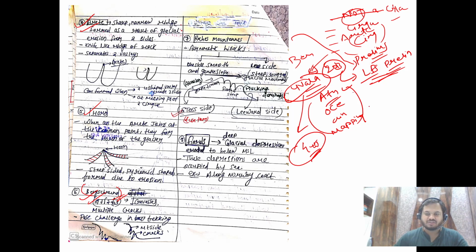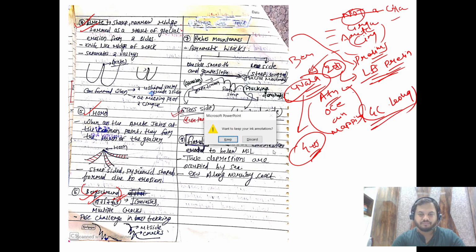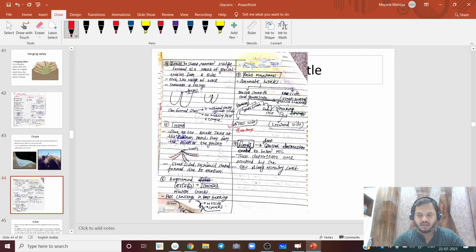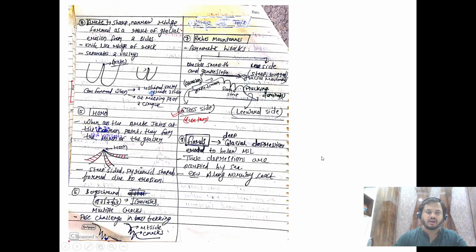So you must have read G.C. Leong also for this, right? And even the NCERTs. So we are just doing those things only, but I am organizing your content for you to score very high in geography also, right? So the fourth landform is arete, right?